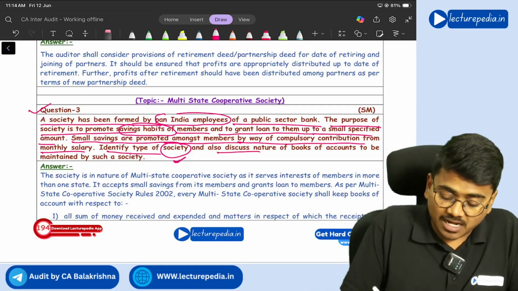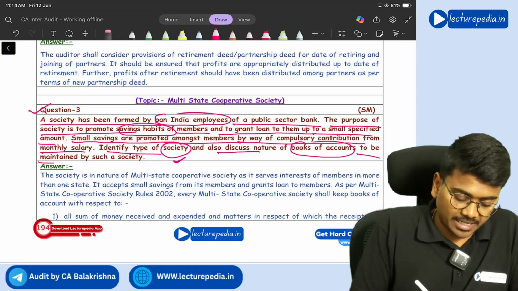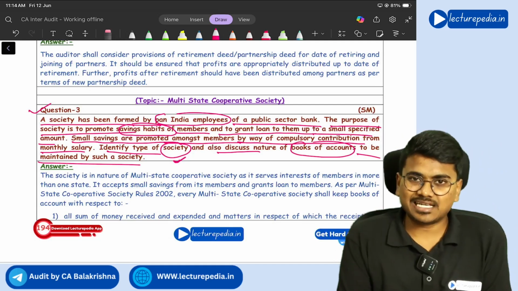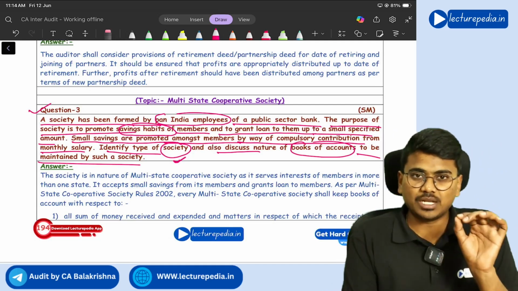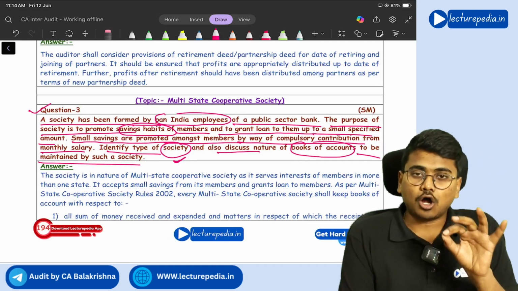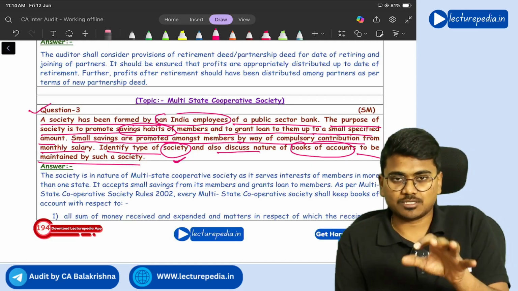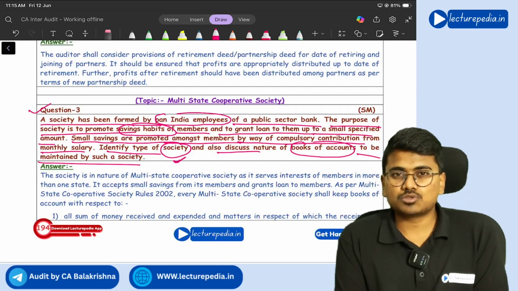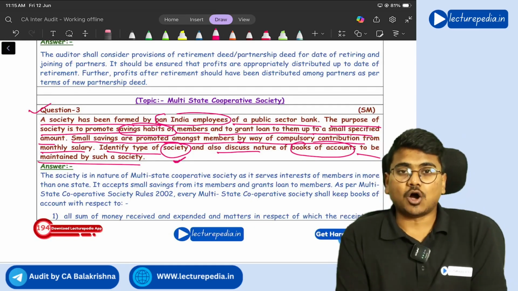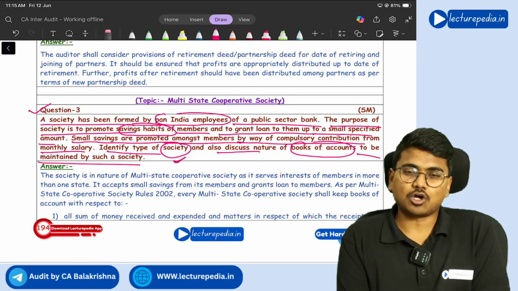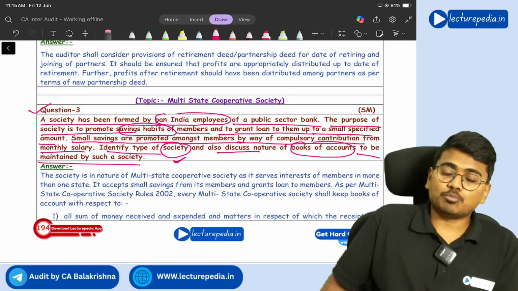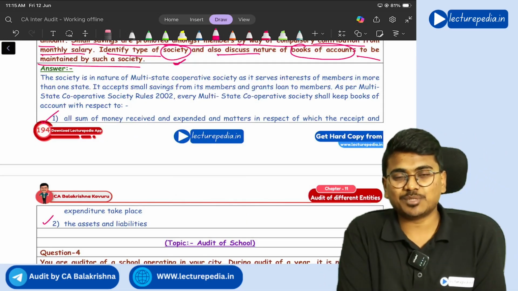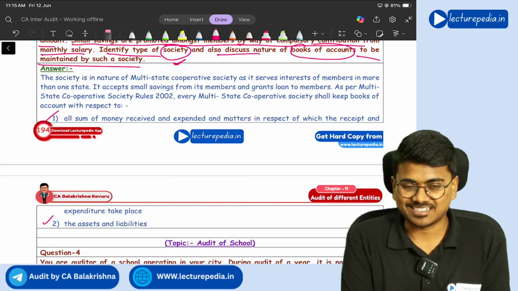And also discuss the nature of books of accounts to be maintained by such a society. So the society has to maintain books of accounts which will contain all the expenditures and incomes received by the cooperative society, and it should also maintain books of accounts that will show all the assets and liabilities of the cooperative society. So books of accounts showing these two things should be maintained by the cooperative society. Got it? Yes, sir.